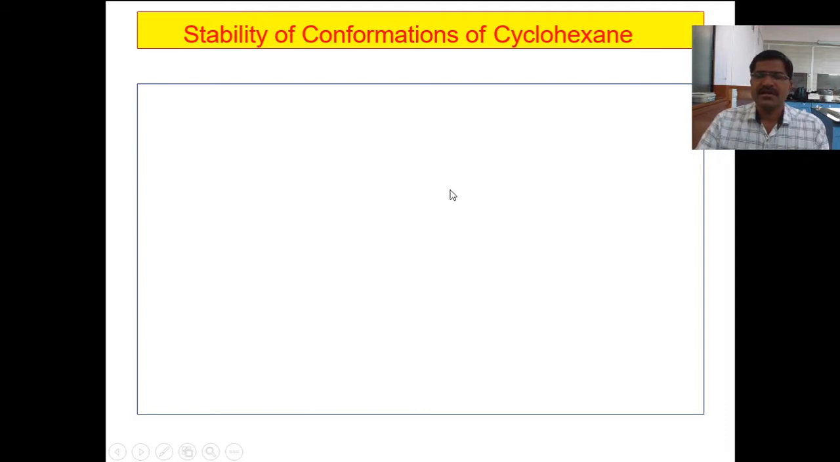Student friends, in the last lecture we studied what is meant by conformation and the different kinds of conformation of cyclohexane: chair, boat, twist boat and half chair conformations, their shapes and their interactions. Now in this lecture we are going to study the stability of conformations of cyclohexane.